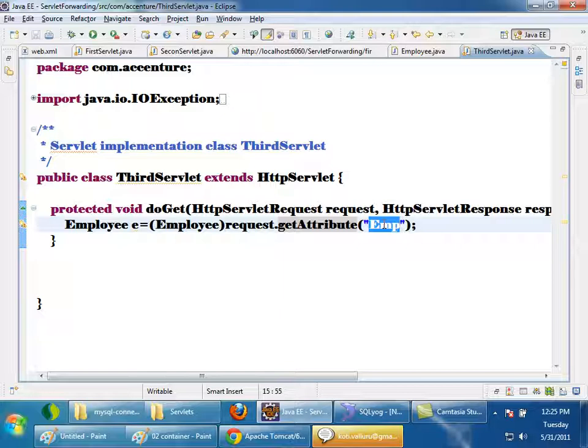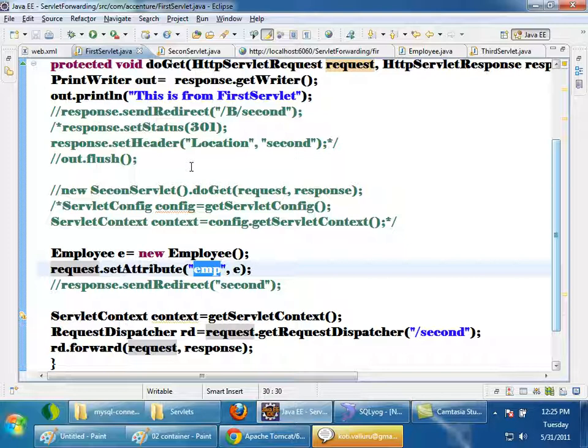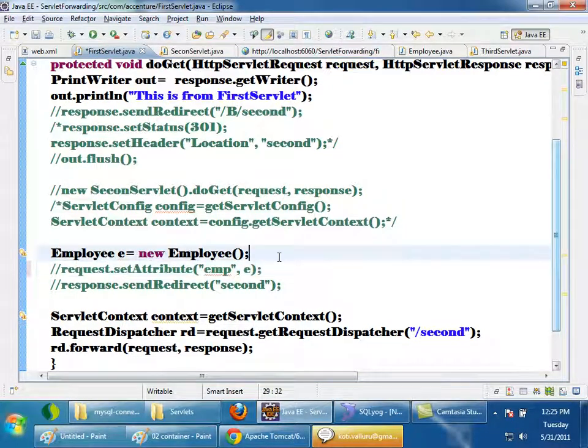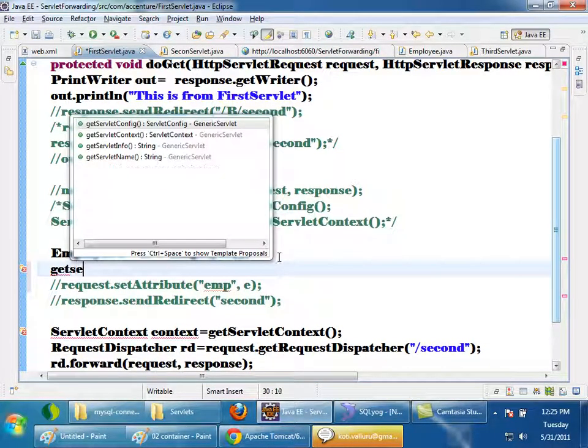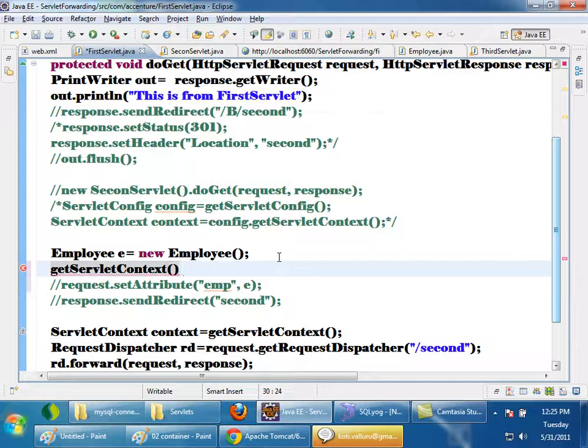Now what I want is for an attribute to be available even after the request has been served. Even after this request has been served, I'll give a request to the first servlet. Here I am setting it, right? I want this employee to be available even after the response has been served. What I can do is, instead of setting it in request, I can set it in context. I'll get the servlet context, and then servletContext.setAttribute, again emp, e.